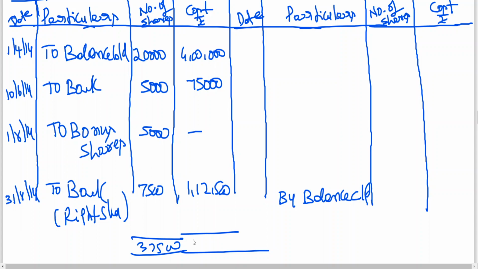Four lakh plus 25,000 plus 1 lakh 12,500 plus, total 5,87,000.